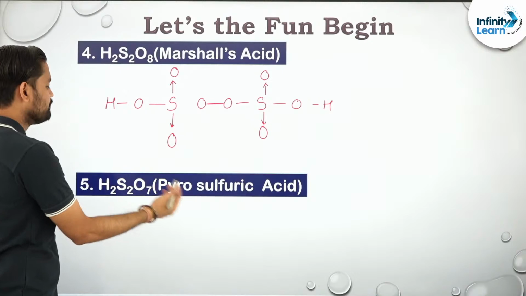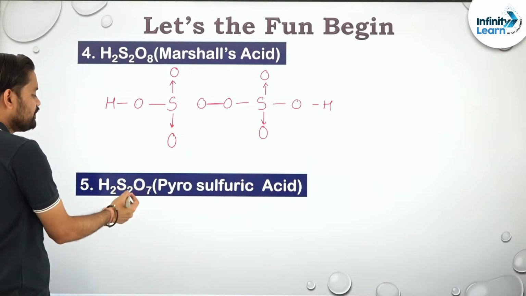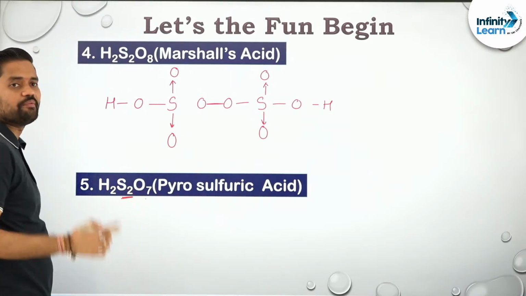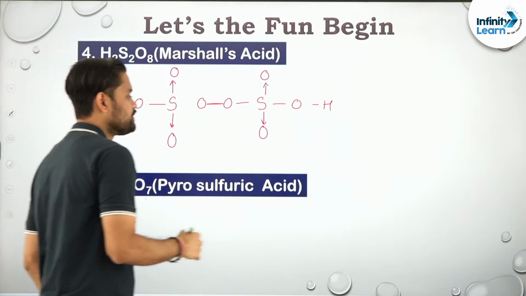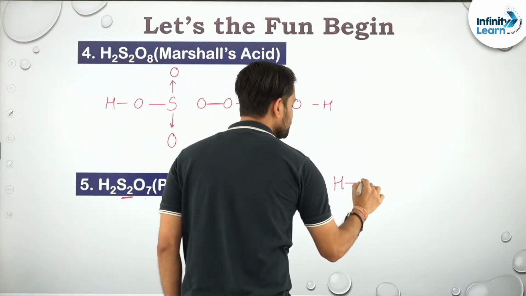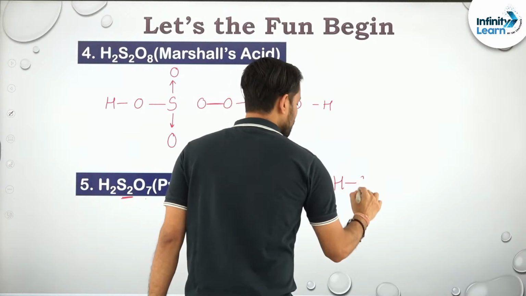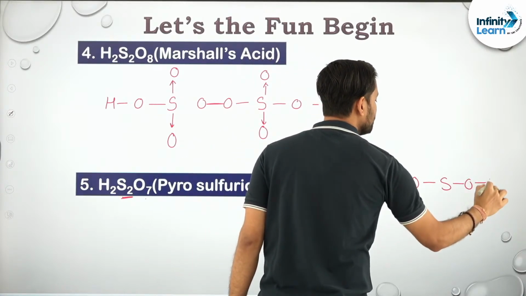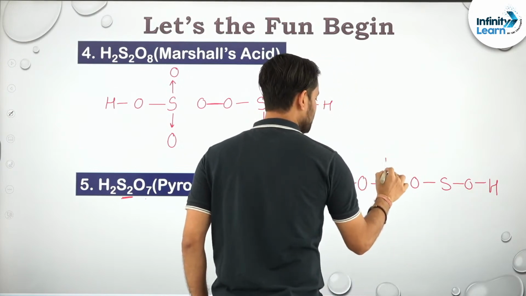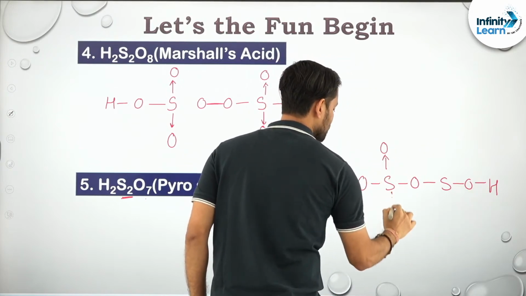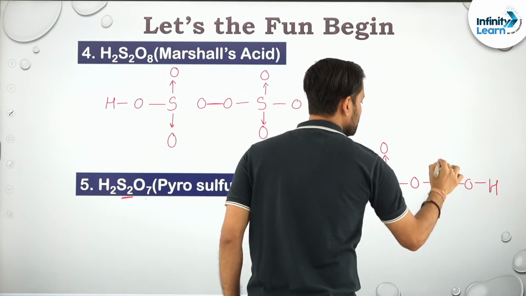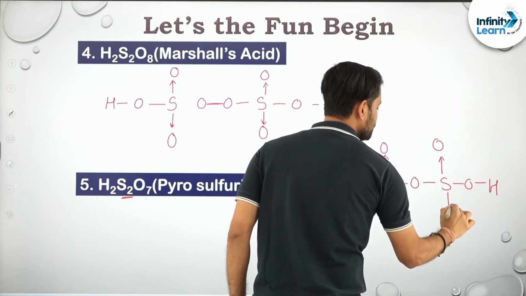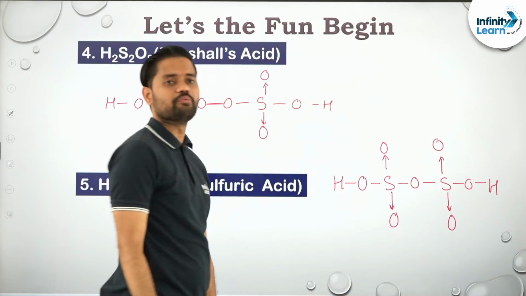Okay, talking about pyrosulfuric acid, again now if you see, there are 2 sulfurs and 7 oxygens, that means 1 oxygen is being shared. So its structure will be something like this: H O S O S O H. You can convert this coordinate bond into a double bond itself.